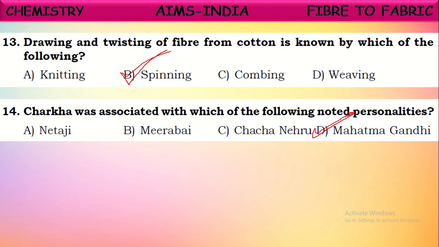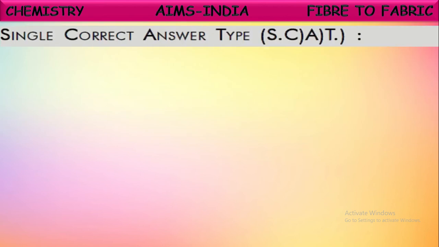He started the revolution of using own woven cloths by using the charka. He avoided using cloth taken from the Britishers. So he stopped using those. He suggested weaving the clothes ourselves. Okay. Next. Now let us see the single correct answer type questions.